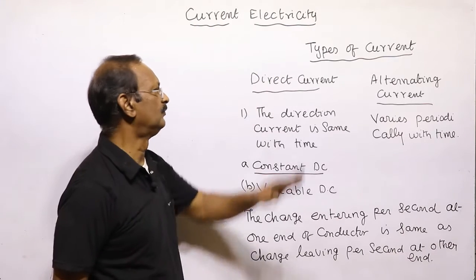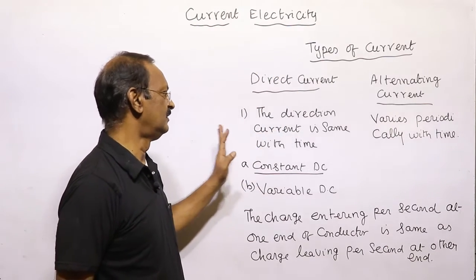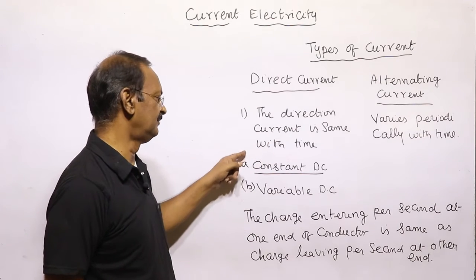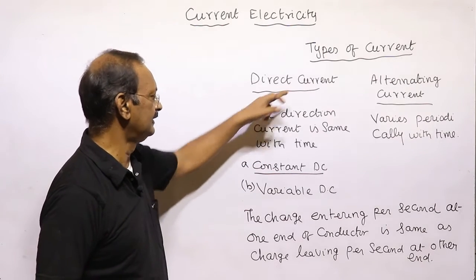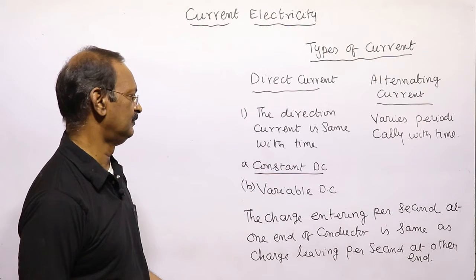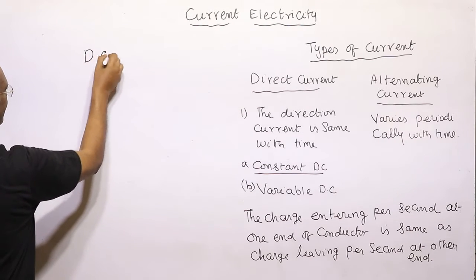Next is types of current. One is direct current, where the direction of current does not change with respect to time. There are two types of DC: constant DC and variable DC. First, let us talk about direct current, DC.